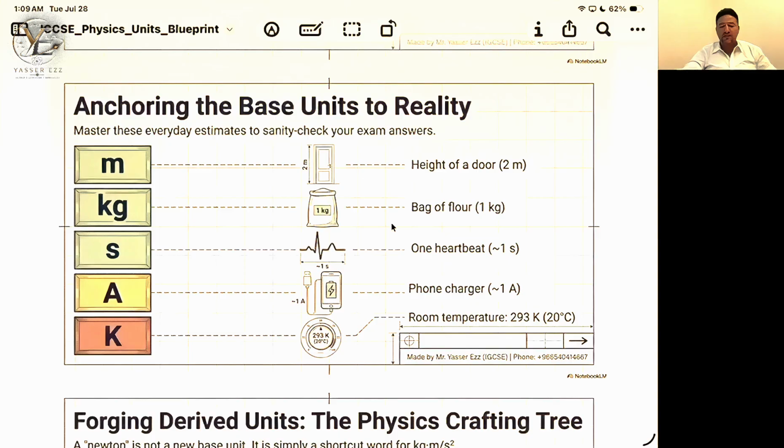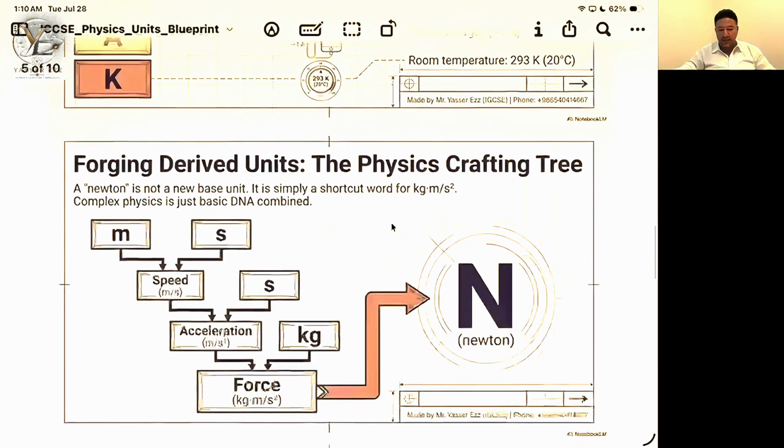The bag in front of us is 1 kilogram. A heartbeat is about 1 second. The phone charger current is around 1 amp. And the normal room temperature is 293 Kelvin. Even if it is not commonly used, and actually we use degrees Celsius for measuring temperature, still the unit for temperature in SI is Kelvin, not degree Celsius.